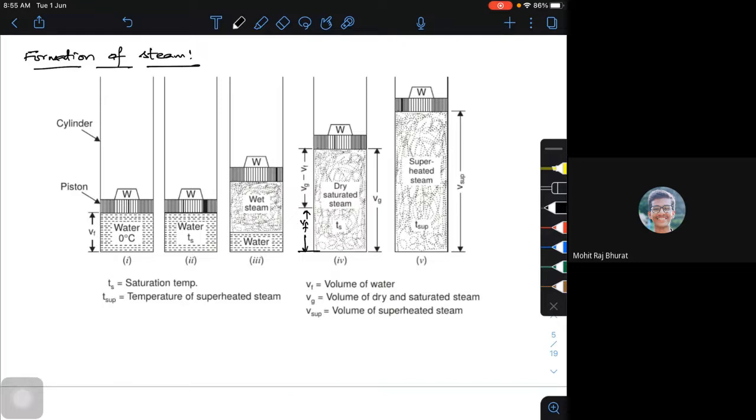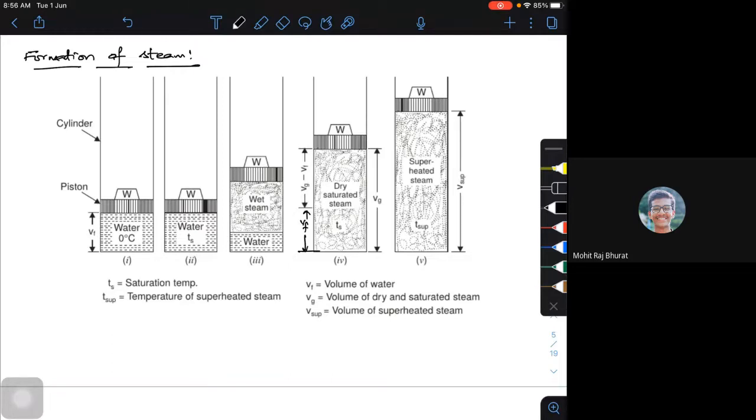Now, if I try to go beyond your dry saturated steam by simply increasing the temperature, we call it the degree of superheat, how much it is. If it is 100 degrees of saturation temperature, I can go beyond that to 150 degrees, 180 degrees, 200 degrees or 250 degrees, but at the same pressure.